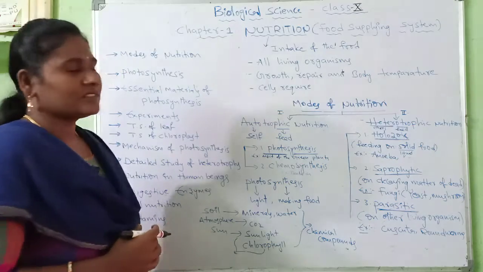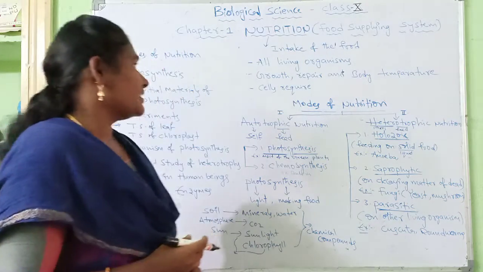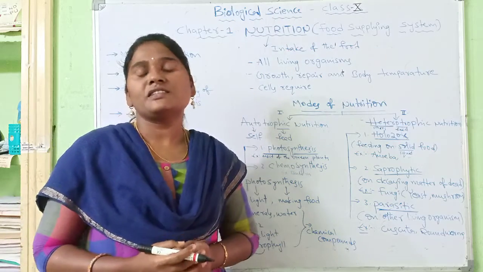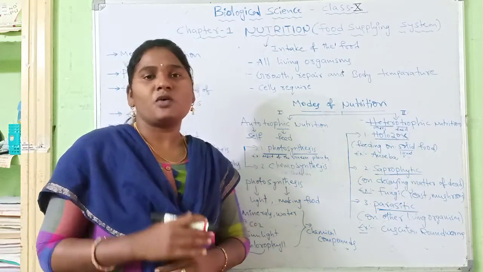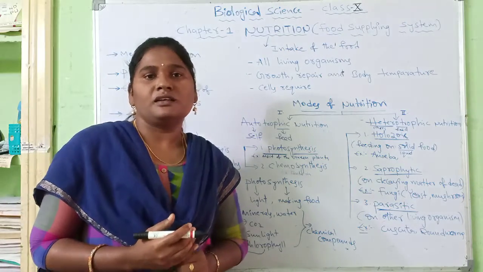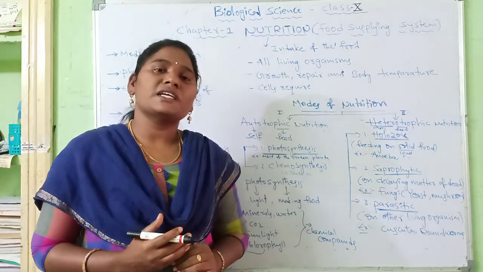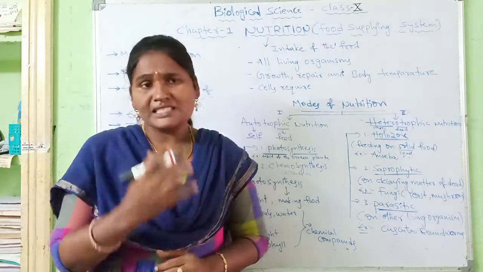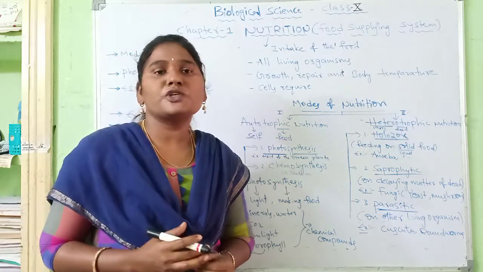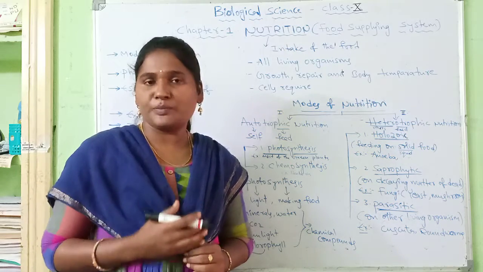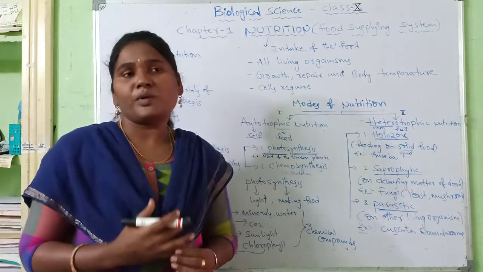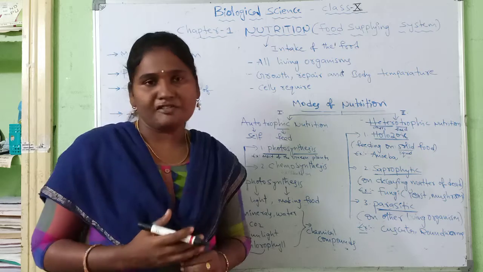Before this, in our 10th bioscience there are 10 chapters: nutrition, respiration, transportation, excretion, coordination, reproduction in life processes, heredity, our environment and natural resources. These 10 chapters are very important not only for your marks, ranks and GPA points, but also for your daily life activities.